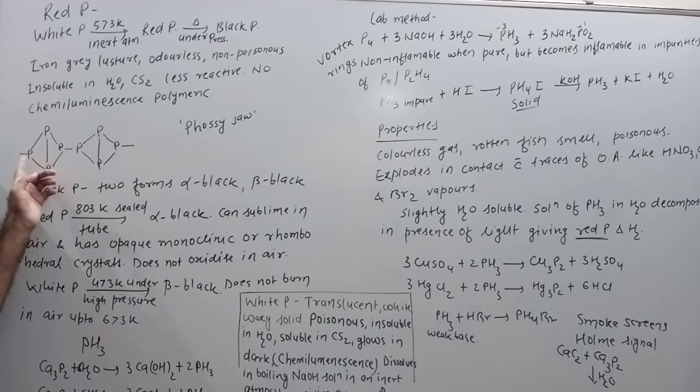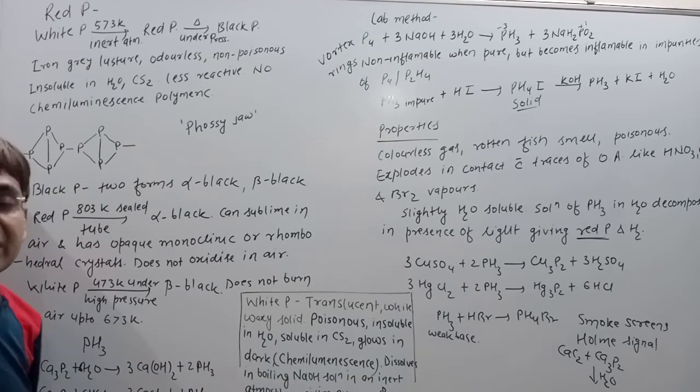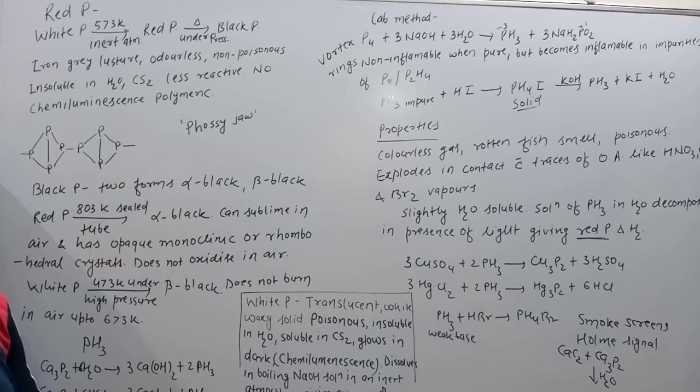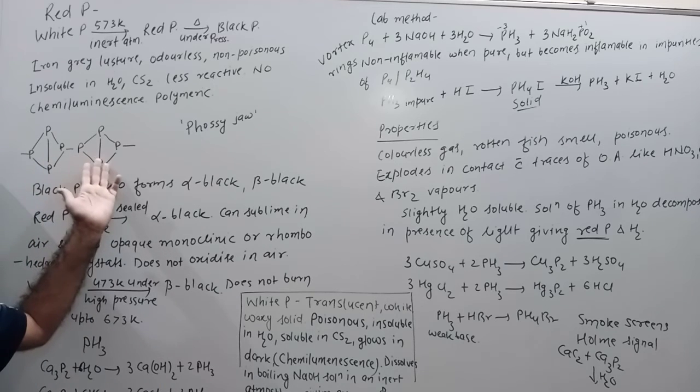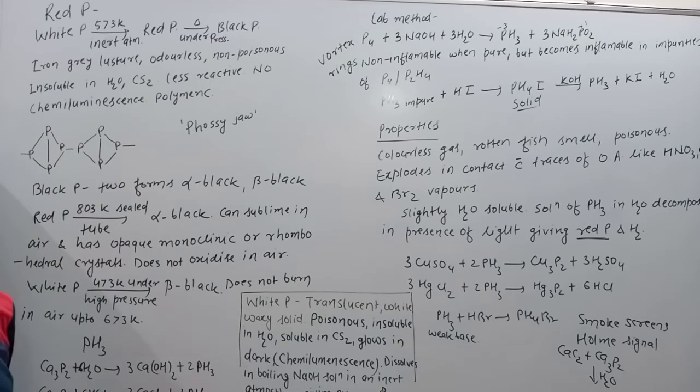Because of the breaking of this bond, the large angle strain is largely relieved. Now it is no more a strained structure, and hence it is less reactive.